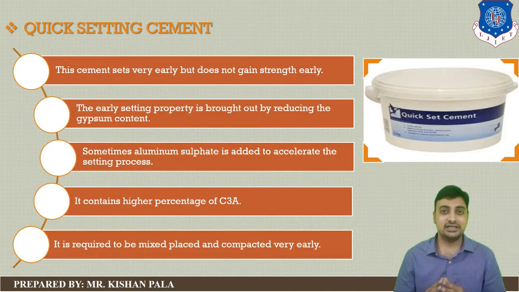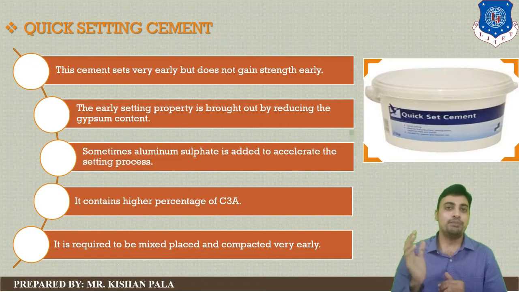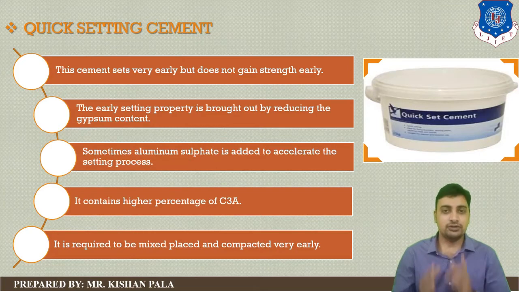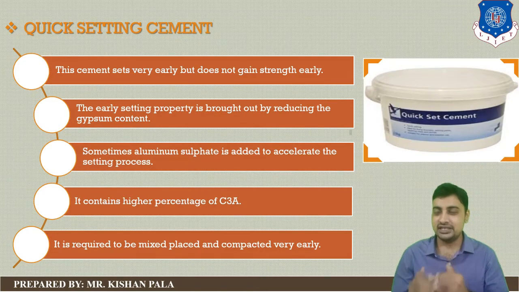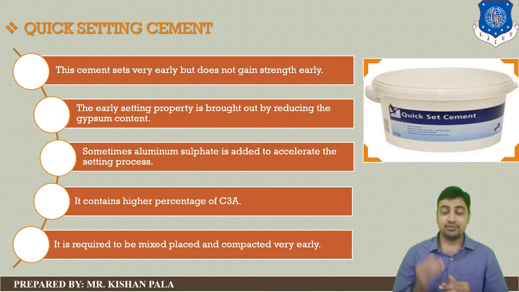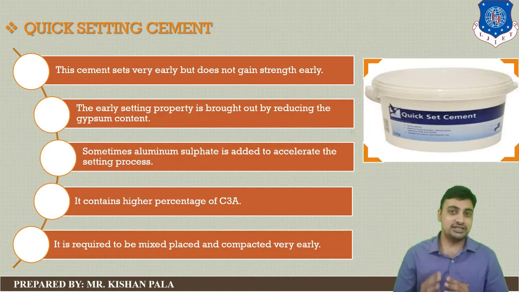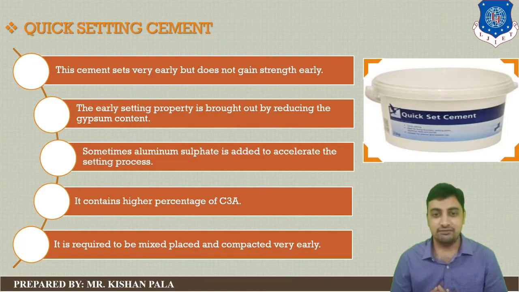We already discussed this point in the manufacture of cement. Gypsum is added to prevent the flash set of the cement. And for the manufacturing of quick setting cement, you have to decrease the content of the gypsum. And then you can also manufacture this type of cement by increasing the accelerators like aluminum sulfate.